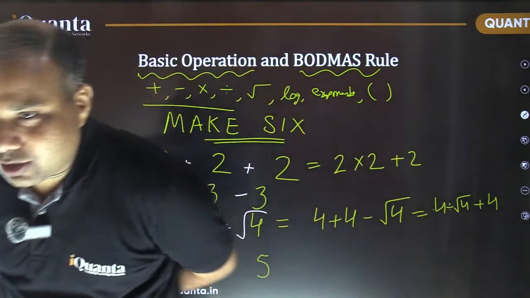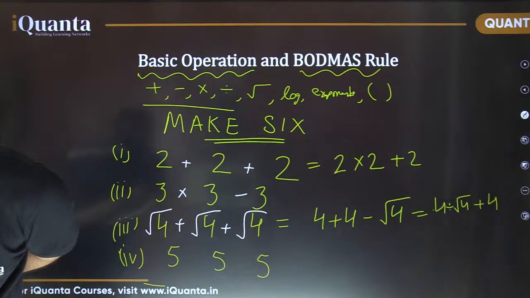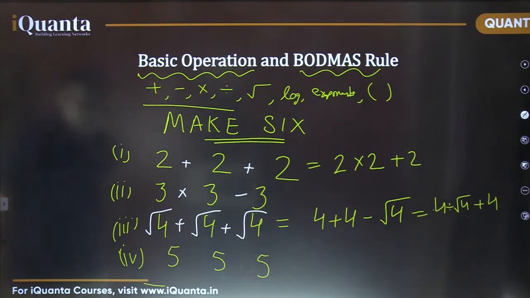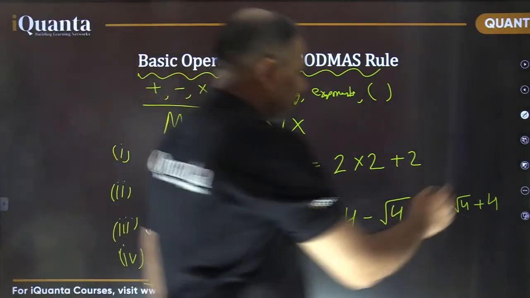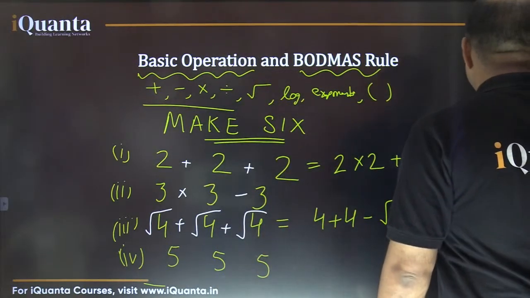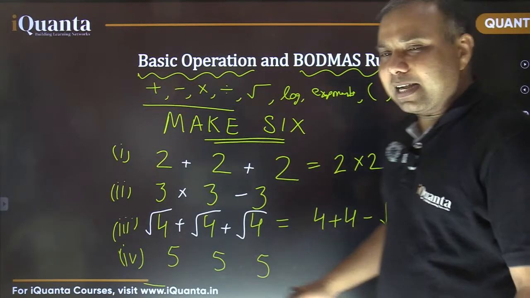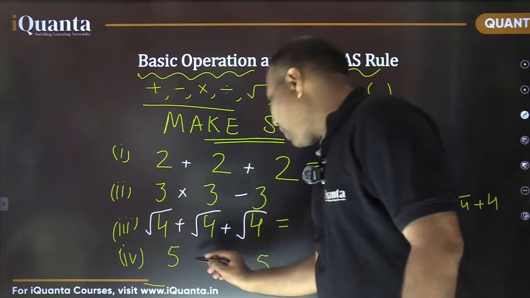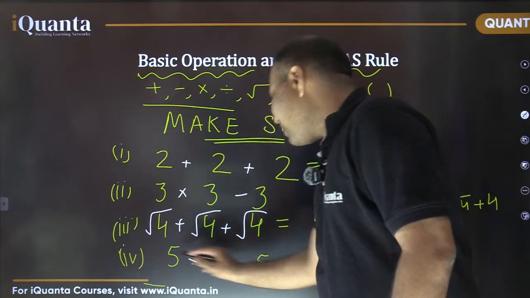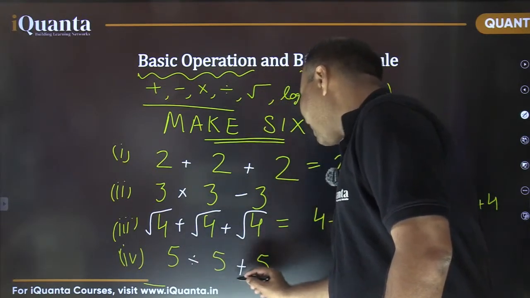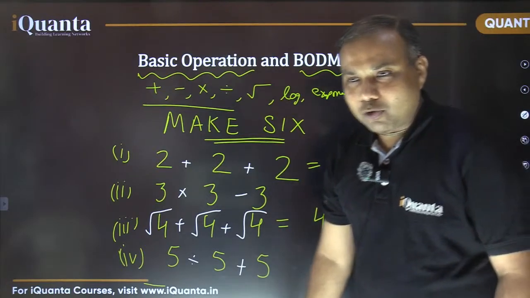Nice. Aman, Raj, Vaishali. Vaishali ji, 1 kahan se aaya? I think you mistyped. Yes, that's the correct answer. Most of you are writing that. So what we can do is, 5 is already there, so we need one to be added. For that purpose, we can divide 2 5s. So 5 divided by 5 makes it 1. And 1 plus 5, that would be 6. Most of you are writing the same thing.